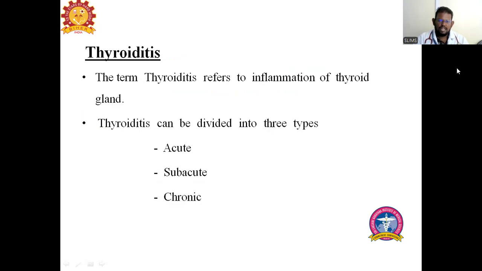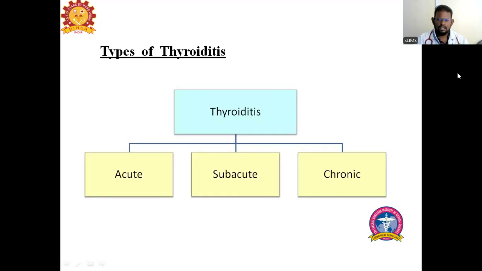The term thyroiditis refers to inflammation of the thyroid gland. Thyroiditis means inflammation of the thyroid gland, and it can be divided into three types: acute, subacute, and chronic.